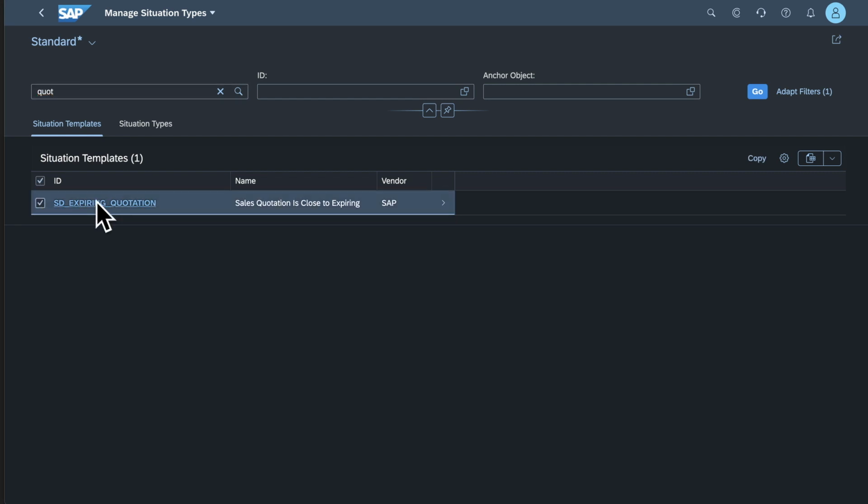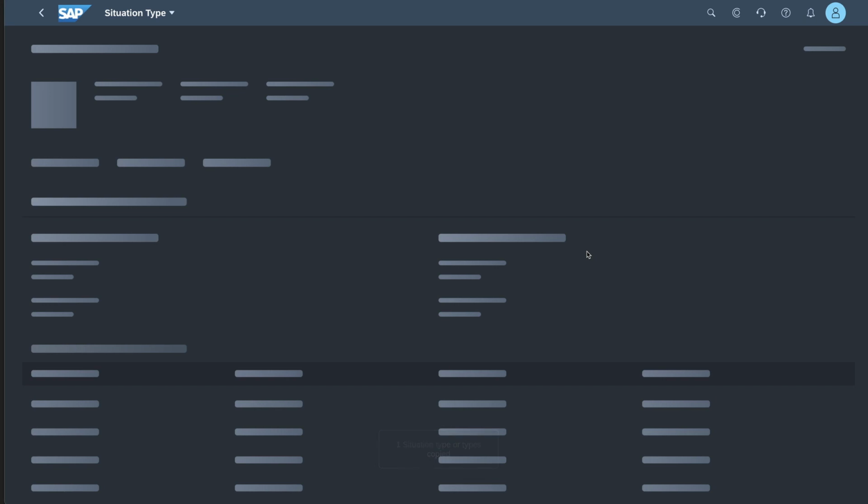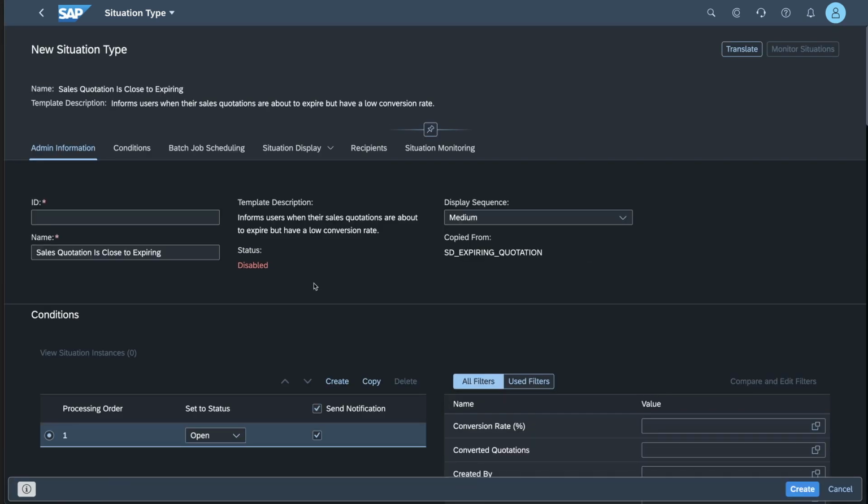So I'm using the expiring quotation template as my starting point. I'm going to copy it and I'm going to customize this situation now to fit my scenario. So obviously I need to give it a name, so I'm going to call it Z1710 because it's going to be for my sales organization, 1710. I also put it into my name and we'll call it quotation, for example.